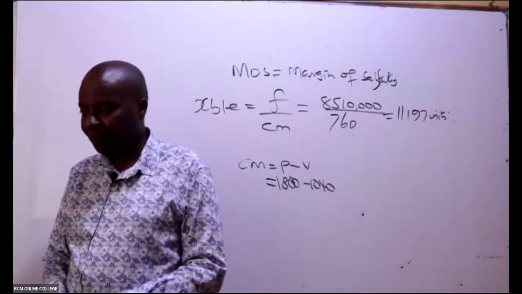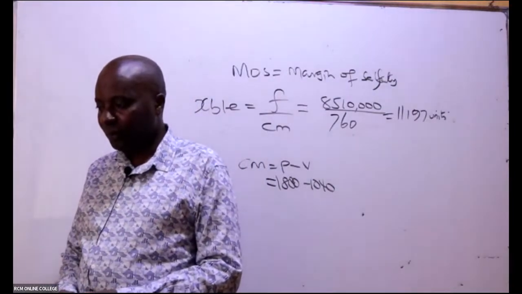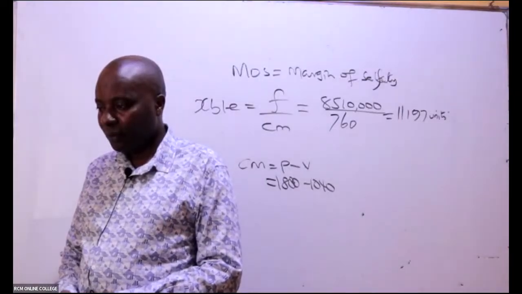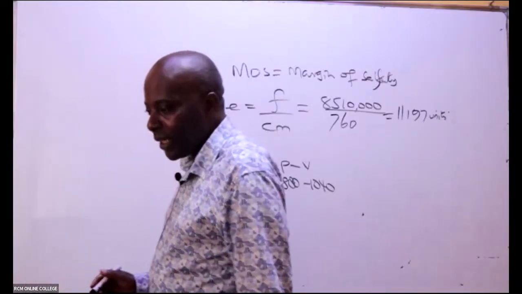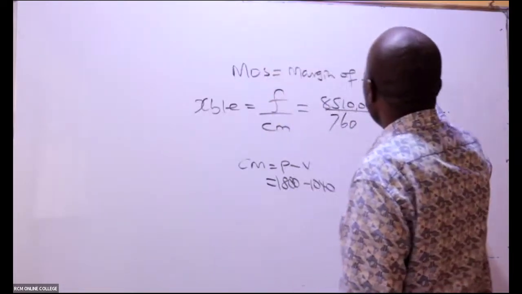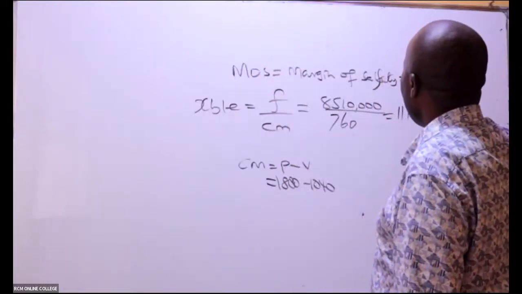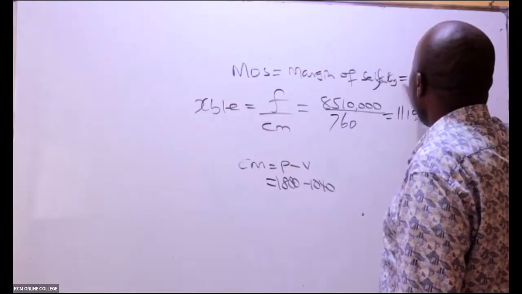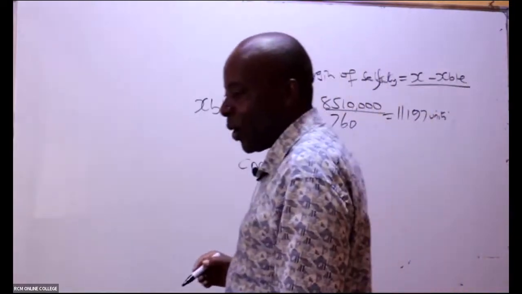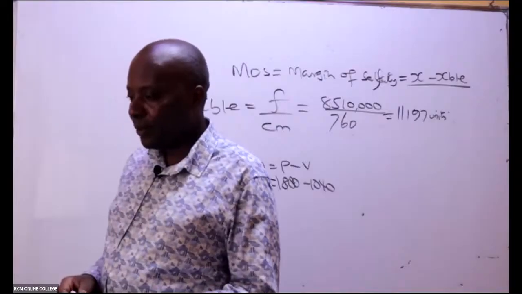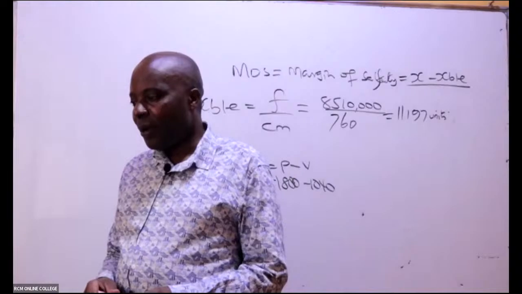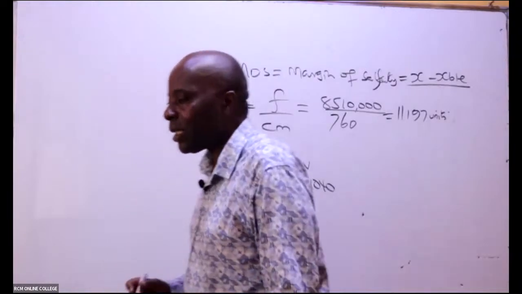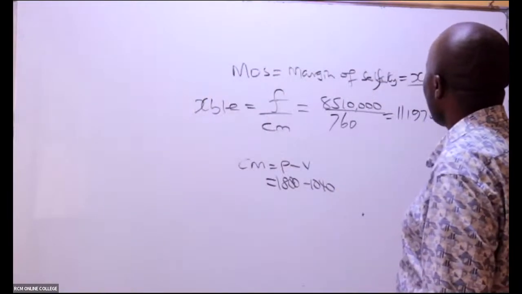X minus XBE. I like that. But they want it in form of percentage. So it will be X minus XBE over what? Over expected sales, which is X.